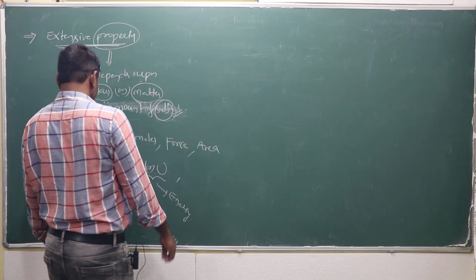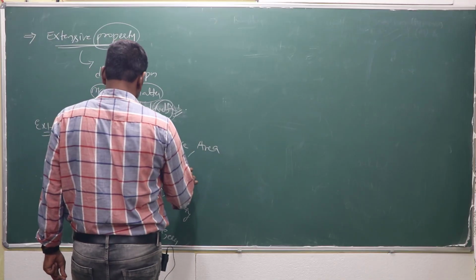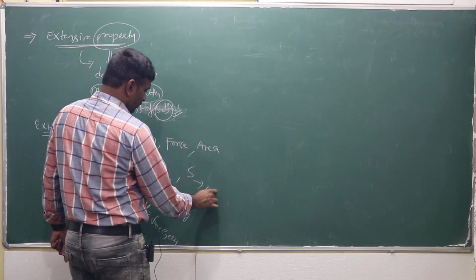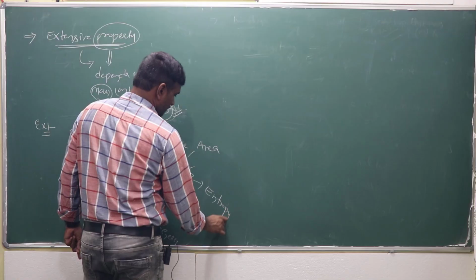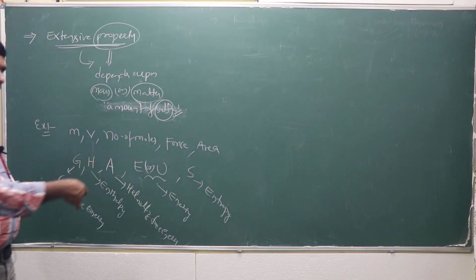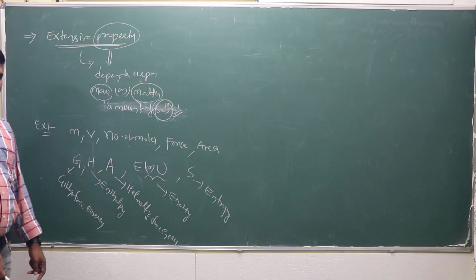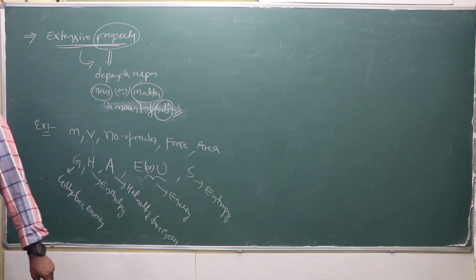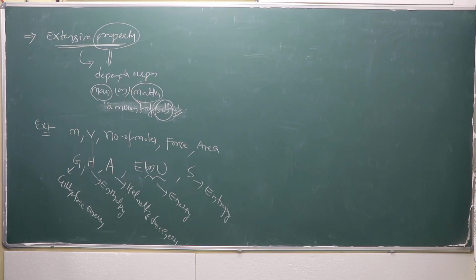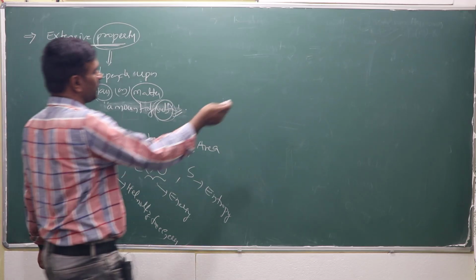Right? S is the entropy. So all these are thermodynamic properties. These thermodynamic properties are extensive properties, right? So these properties will be considered as extensive properties. And what is an intensive property?